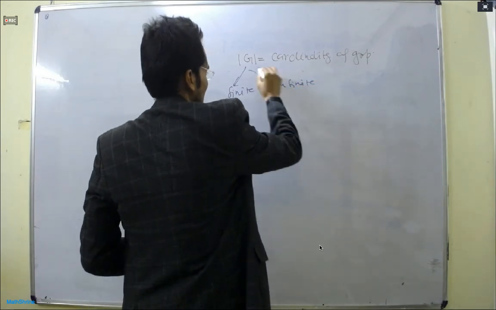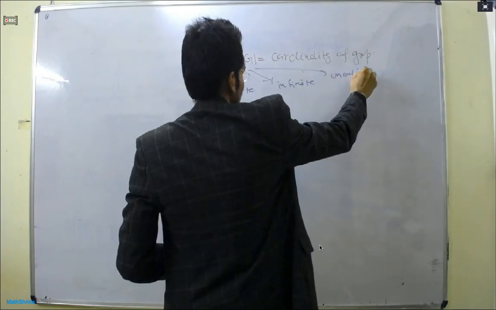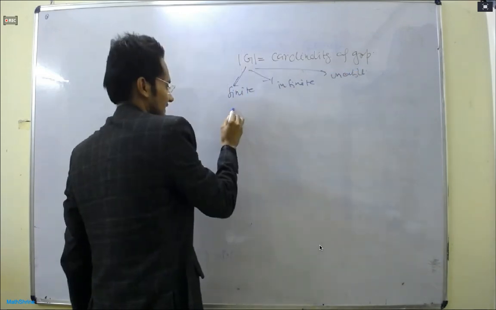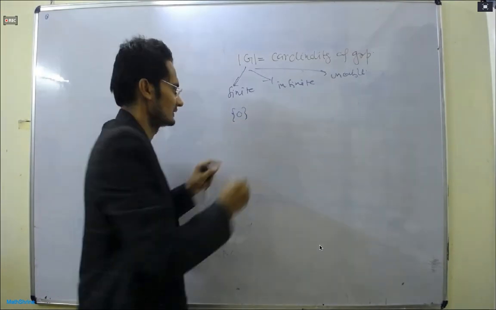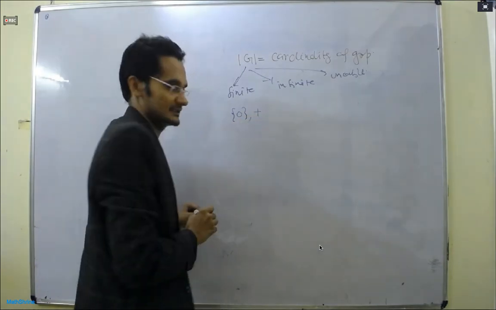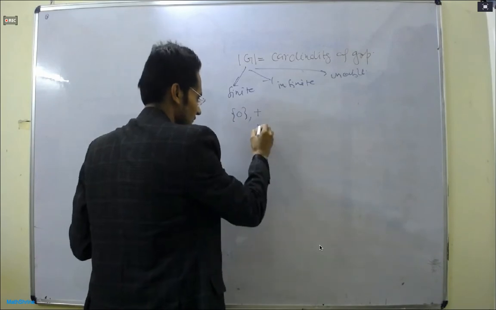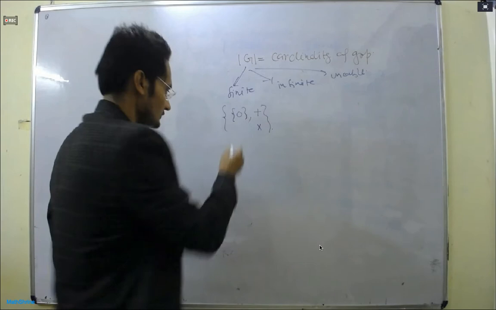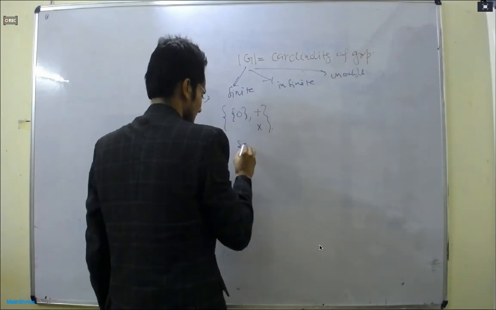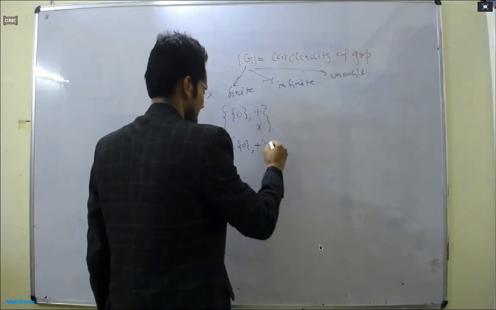For finite, see, 0 is a group with respect to addition, and also with respect to multiplication. So do not confuse: 0 with addition is a group, and 0 with respect to multiplication is also a group.